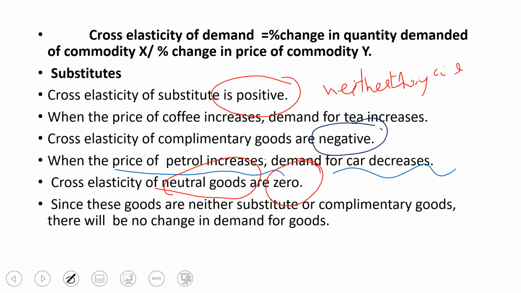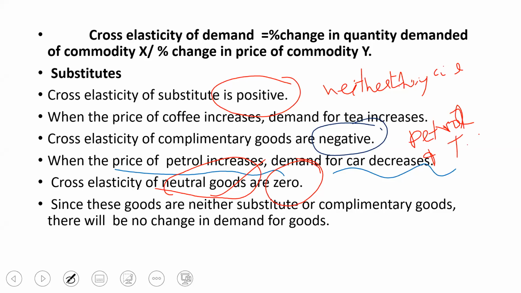Look here, what is an example of neutral good? Say for example, petrol and TV. You take the case of petrol and TV. When the price of petrol changes, there will be no direct change in the demand for TV. It is not like car and petrol. So when the price of petrol changes, you can give the example petrol and TV.